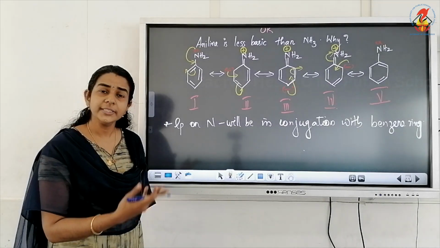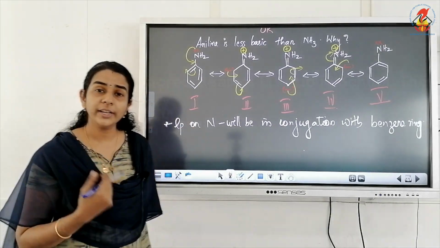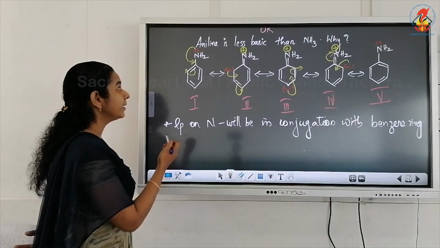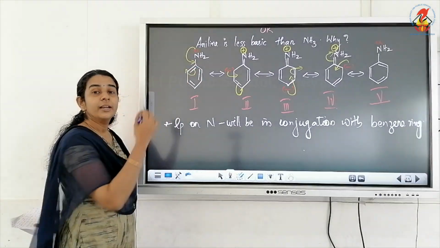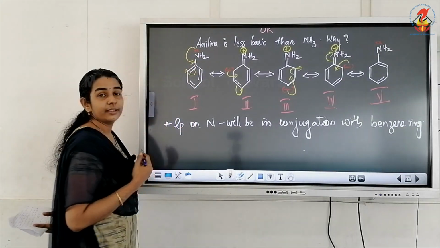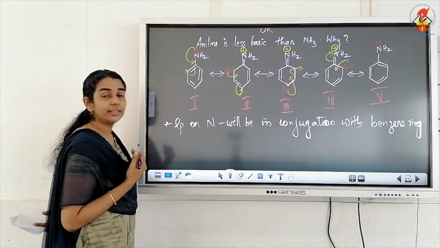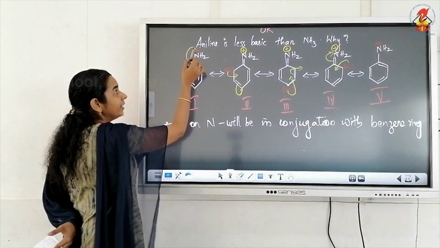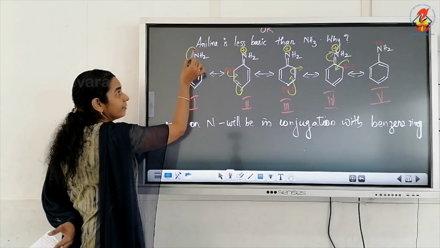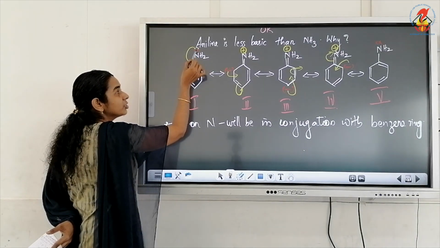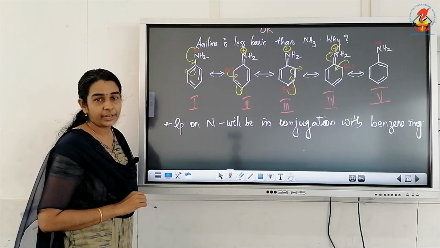So what happens if the lone pair is involved in resonance? See what happens. The resonance starts in aniline when the lone pair on nitrogen shifts towards the benzene ring.